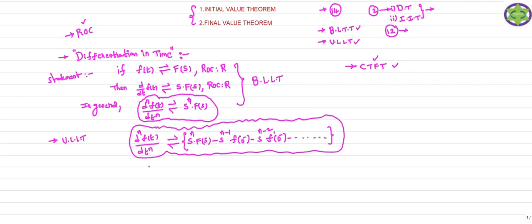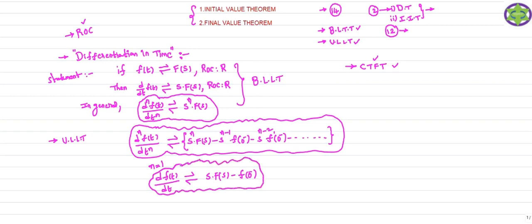If I consider n equal to 1, I get the first order derivative of f of t, and if we apply the unilateral Laplace transform to the first order derivative of f of t, you should get it like this. This is the unilateral Laplace transform of the first order derivative of the time domain signal f of t. You just substitute n equal to 1 in this expression, so that I get this expression.